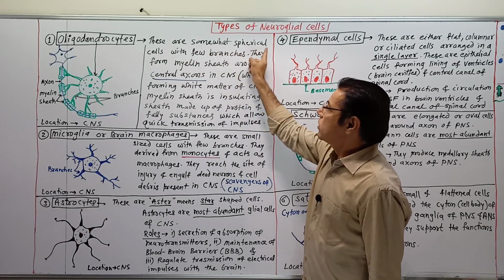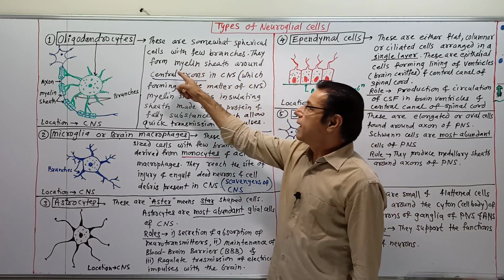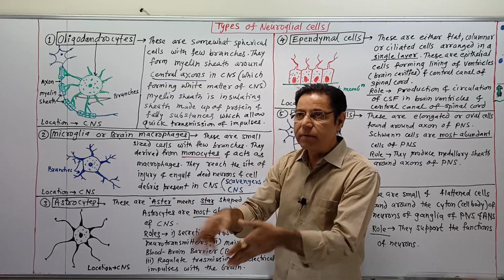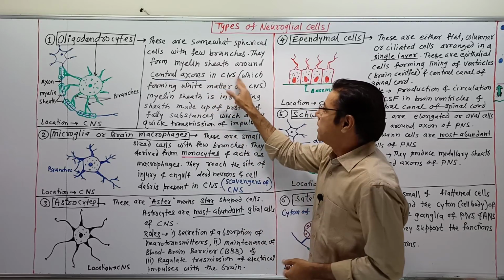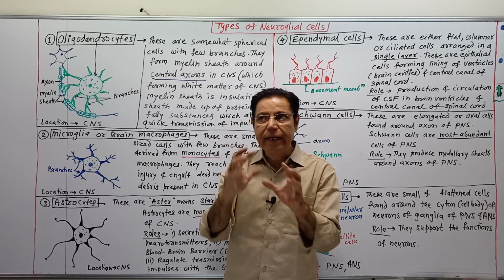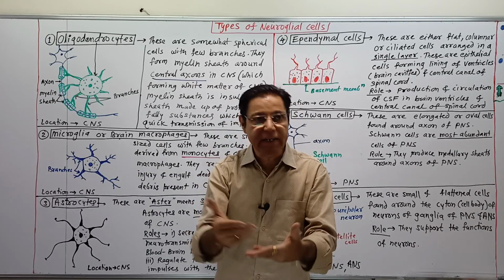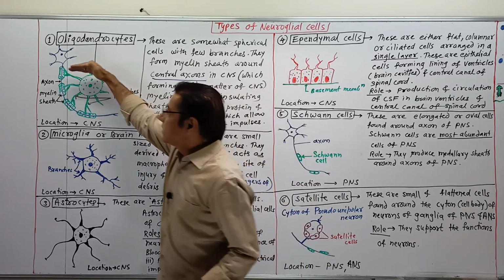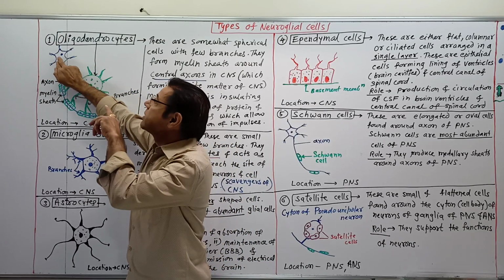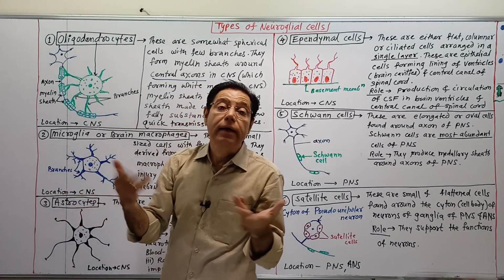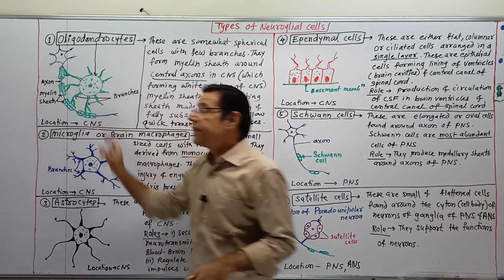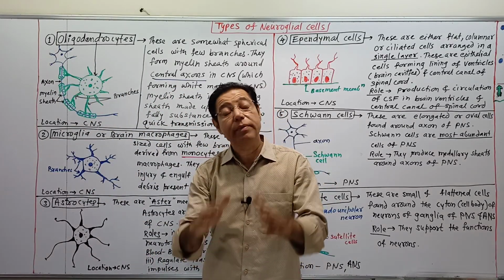Oligodendrocytes are somewhat spherical cells with few branches. They form the myelin sheath around the central axons, meaning axons of the central nervous system, the brain and spinal cord. As the myelin sheath is formed around the axon, it appears white in color, because these myelinated axons appear white and the cyton, meaning cell body, appears gray. Cytons form the gray matter and myelinated axons in the central nervous system form the white matter.